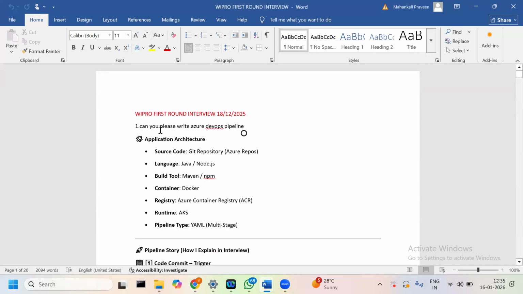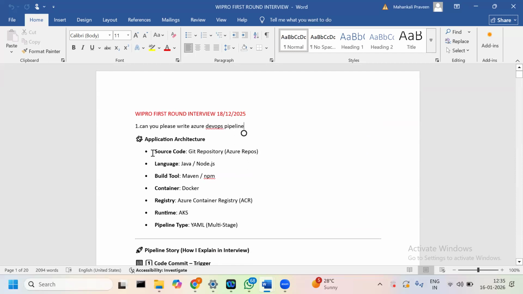Can you please write an Azure pipeline? So they asked to write it. In this scenario, there are two pipelines, the application architecture pipeline and the infrastructure pipeline. Let me talk about the application architecture pipeline.